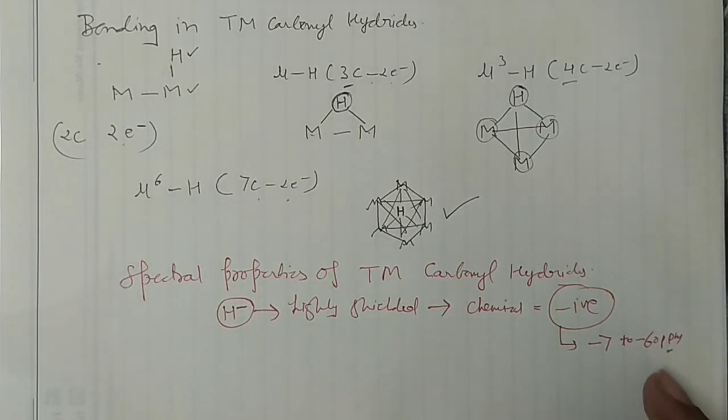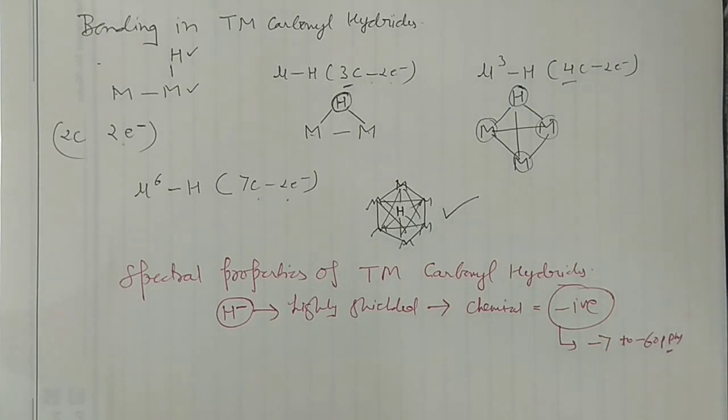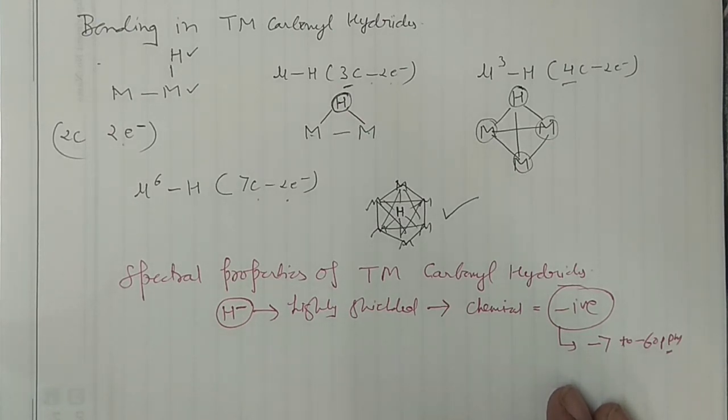Then TMS, tetramethylsilane. You know that tetramethylsilane resonates at 0 ppm, and on the right hand side of the spectrum you will never have a signal. But in the case of the transition metal carbonyl hydrides, you will have signals on the right hand side of the TMS also. So they are very shielded. However, guys, NMR spectroscopy, and IR spectroscopy also, is not very much useful in the case of the transition metal carbonyl hydrides.